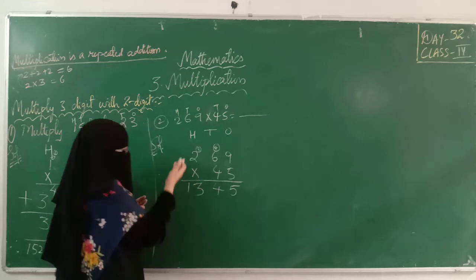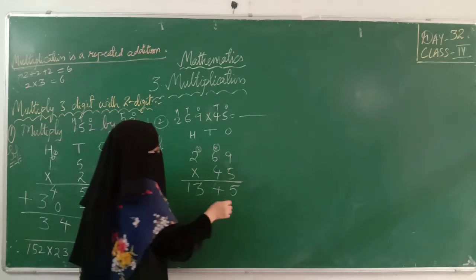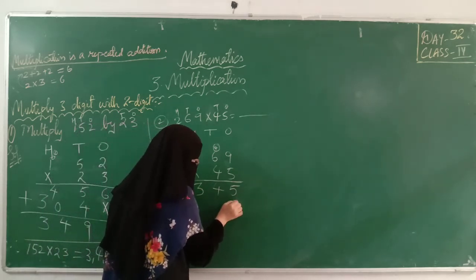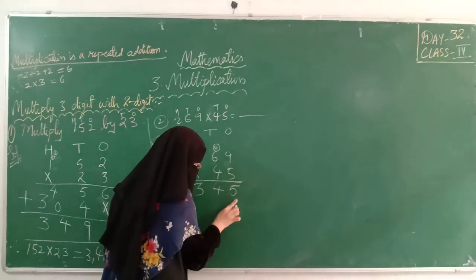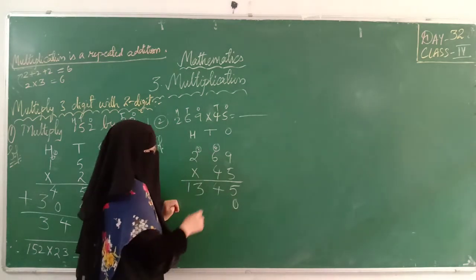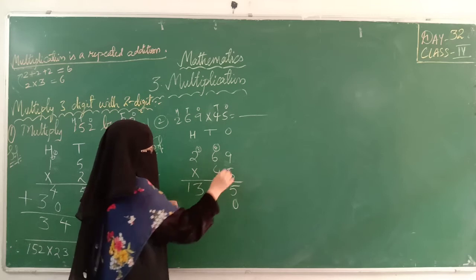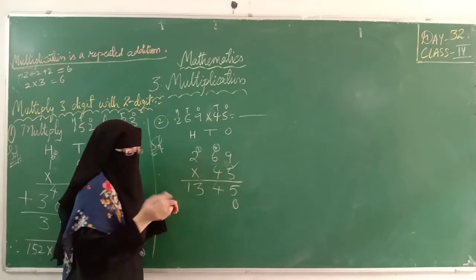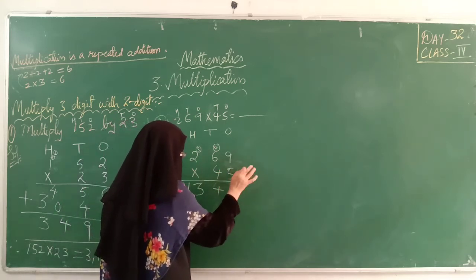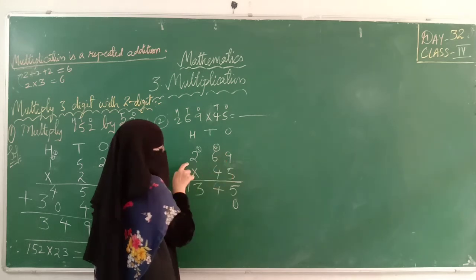Next we have to leave one space. You can place x or you can place 0. Your wish. Because why we are leaving one space means we have completed our first one digit multiplication. Next we are moving to the tens position, tens value. 4 nines are... don't do 4 twos, it's wrong. 4 nines are 36, 6, 3 carry.